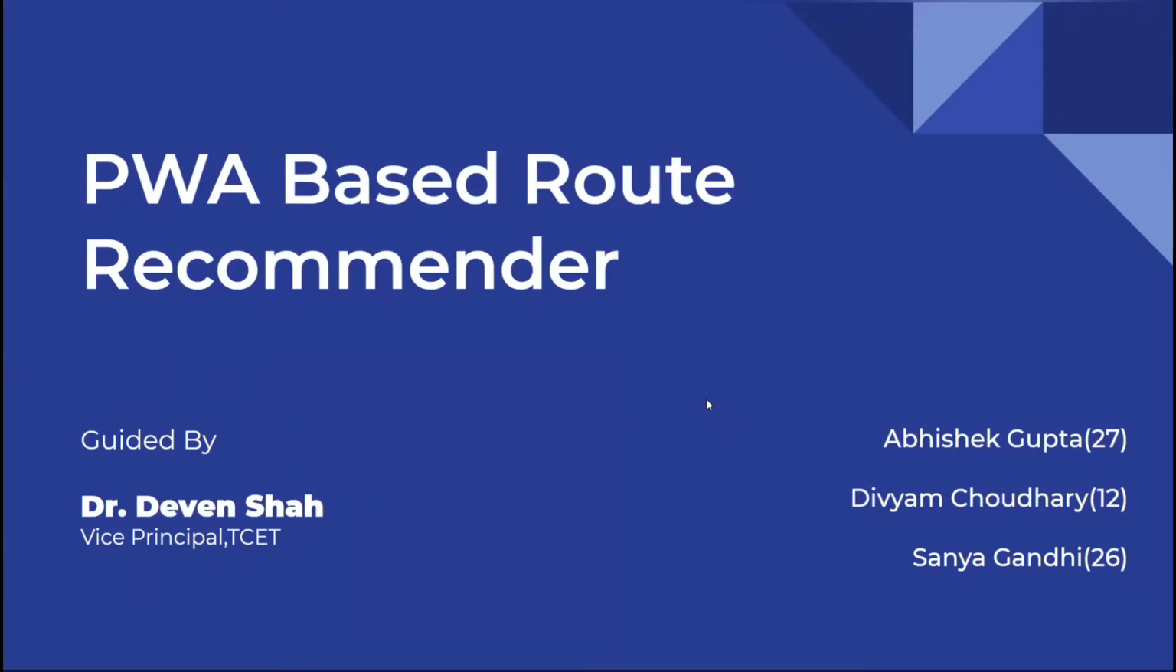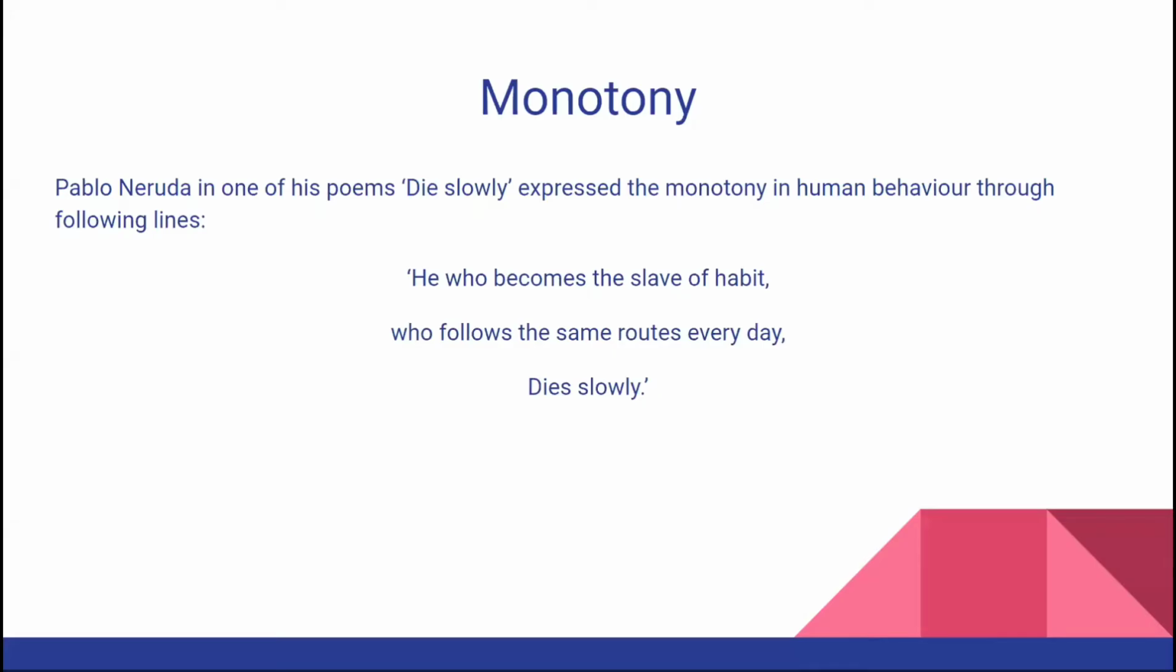Hello all, our project is PWA based route recommender. Pablo Neruda in one of his poems said, "He who becomes the slave of habit, who follows the same route every day, dies slowly." He was talking about the monotony in daily life.